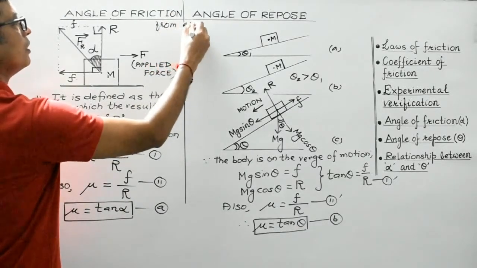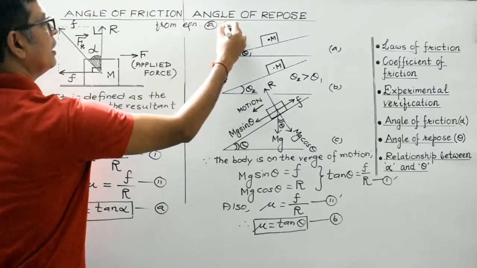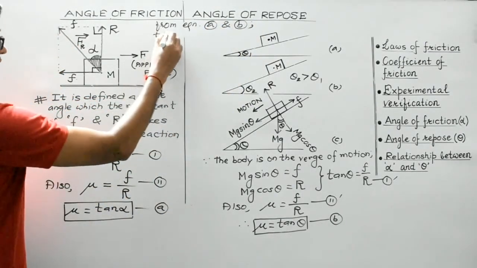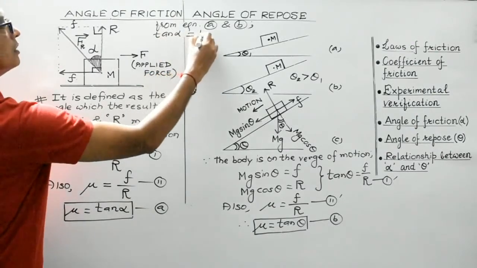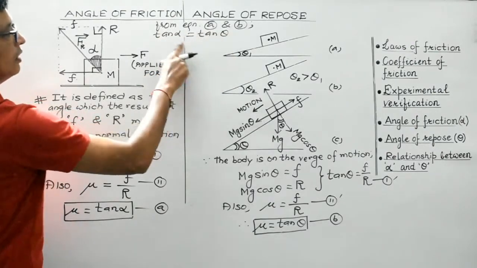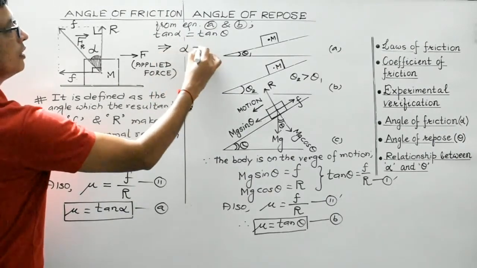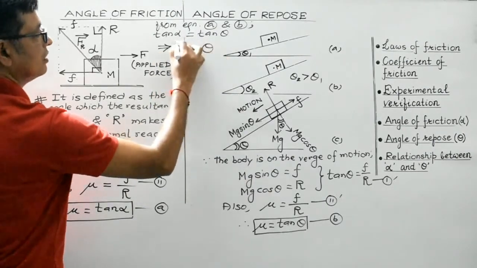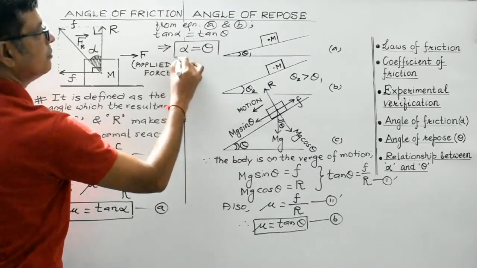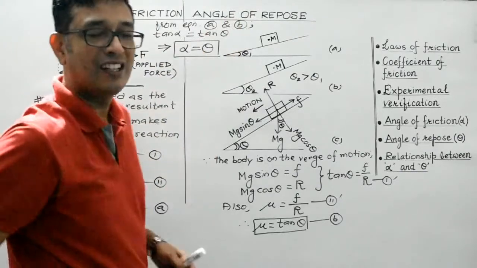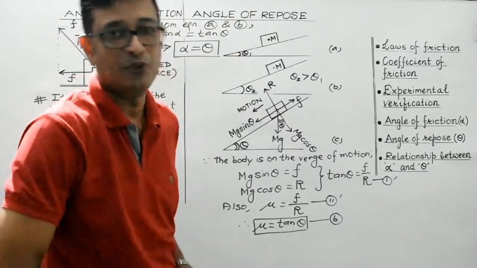From equations A and B, what we get is tan alpha is equal to tan theta, which implies that alpha is equal to theta. So this is an important result. So the angle of friction is numerically equal to the angle of repose.